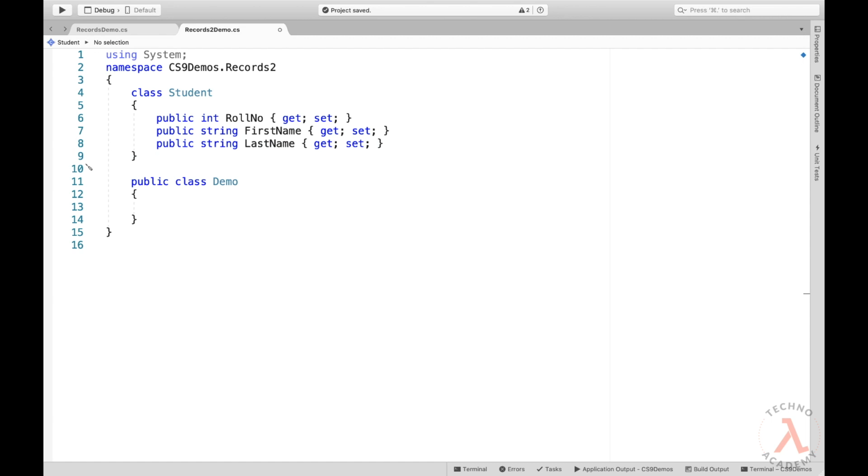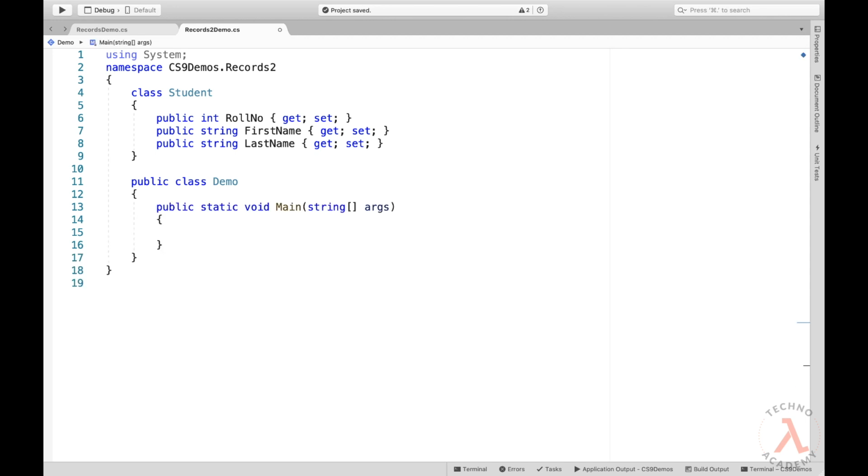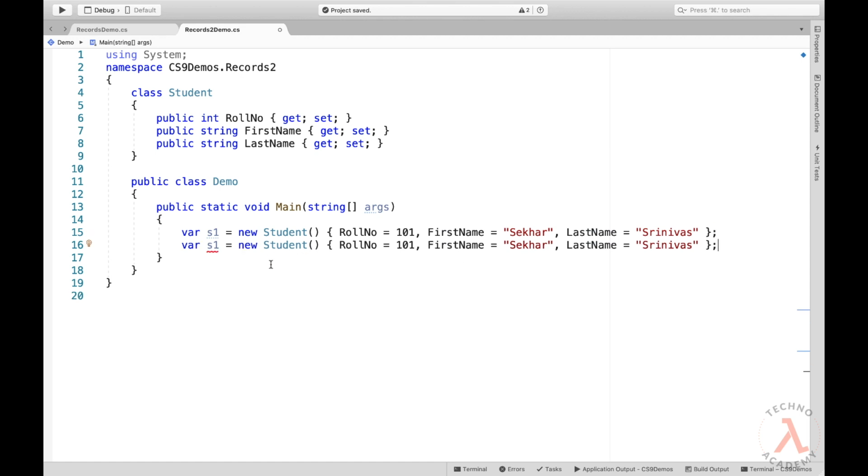Then it indicates that all the record properties will become mutable. Okay, now let me add an entry point within the demo class. And let me first create an instance for the Student class. So let me type in var s1 equal to new Student of 101, Shaker, Srinivasan. Now let me create one more instance for the Student class. So let me copy the above line and paste. And let me update the object name as s2.